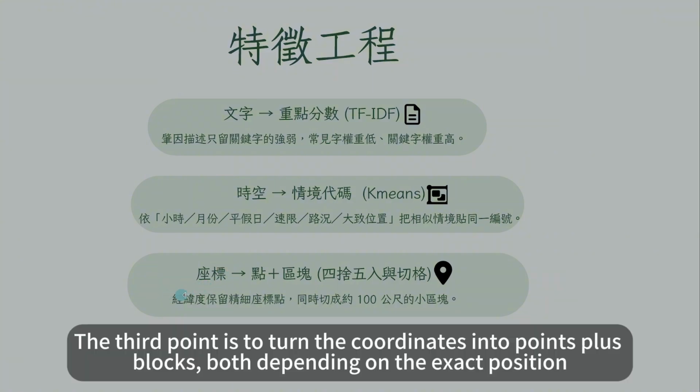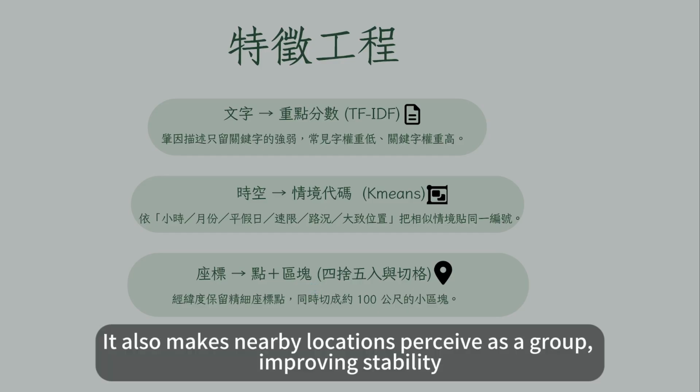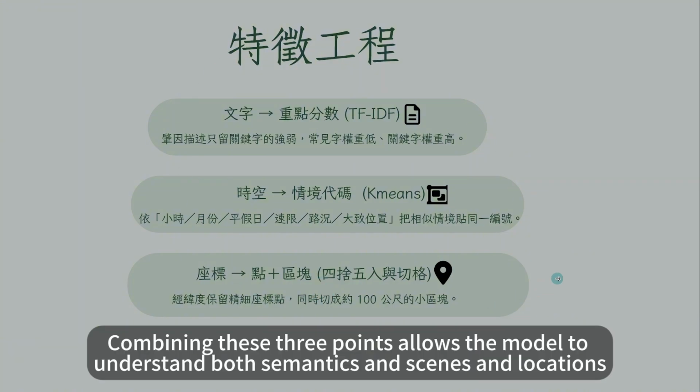The third point is to turn the coordinates into points plus blocks, both depending on the exact position. It also makes nearby locations perceived as a group, improving stability. Combining these 3 points allows the model to understand both semantics and scenes and locations.